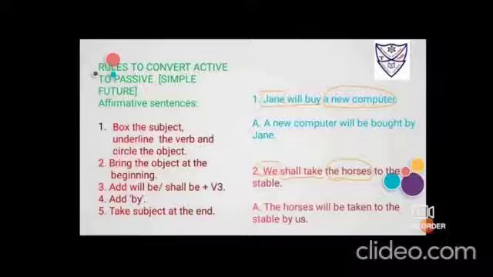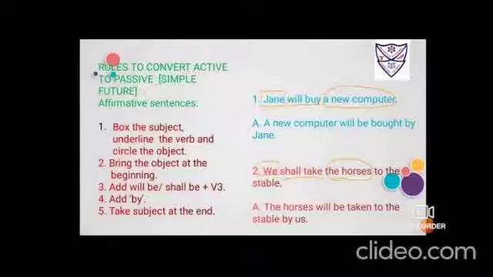And to the stable, extra words. Now second step, bring the object ahead. So we have to bring the horses ahead. Add will or shall. So now here it is horses, third person. So again I'll be adding will.